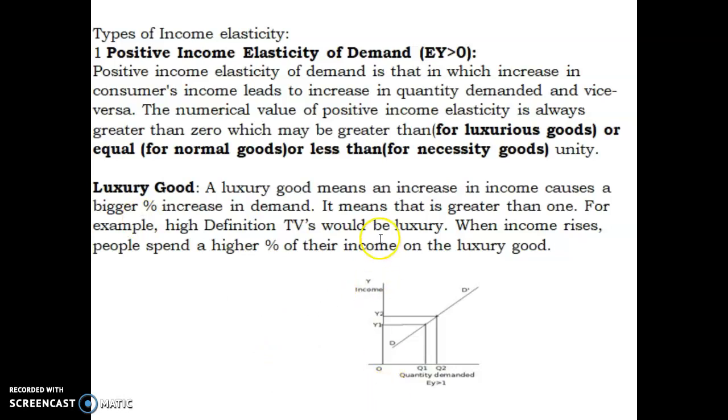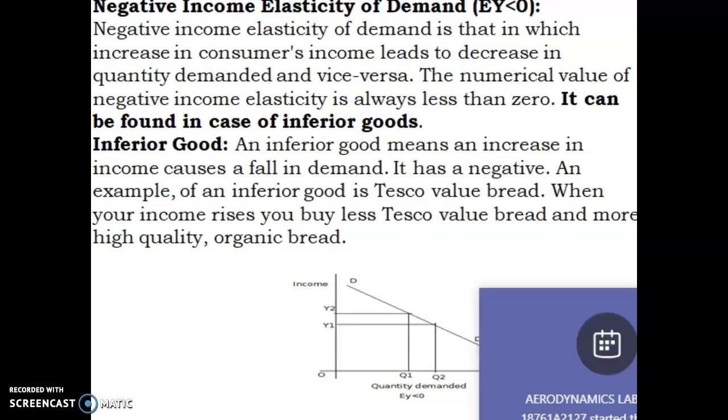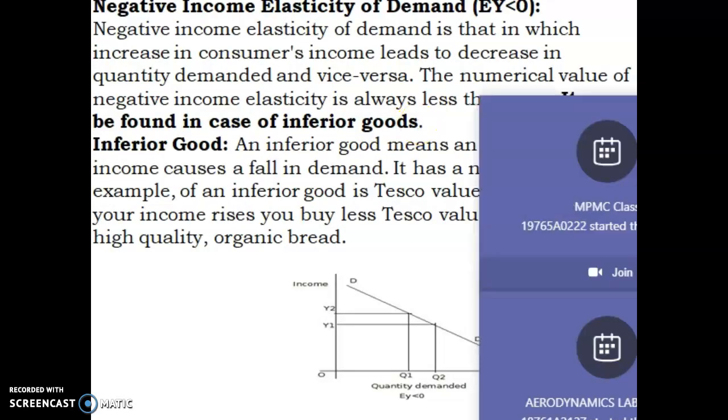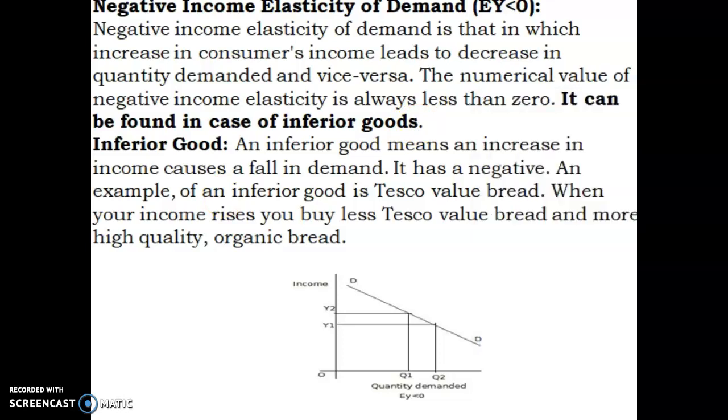So you understand, on the y-axis is income, on the x-axis is quantity demanded, and Y2 is a good income, Y1 is a normal income, and Q1 means a small quantity of demand the person would purchase, and Q2 means the person would purchase a huge quantity. Okay, so now we go to the next one, that is negative income elasticity of demand. So what is negative income elasticity? Negative income elasticity of demand is that in which an increase in consumer's income leads to a decrease in quantity demanded and vice versa. The numerical value of negative income elasticity is always less than 0.